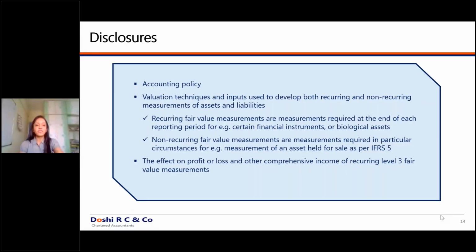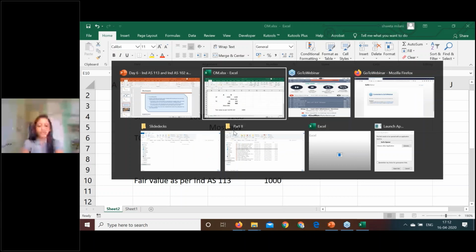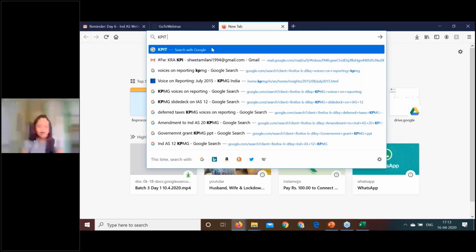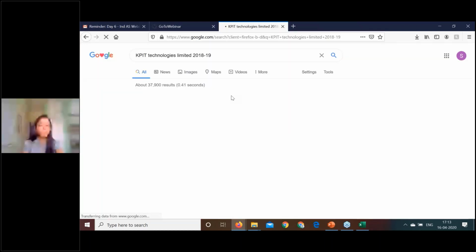So let's take an example. I will download an annual report of a particular company, for example, KPIT Technologies Limited. It is a listed company. Everybody can see my screen, I hope. Whenever I show a disclosure from any annual report, it becomes more clear. That is why I show a disclosure from annual reports.